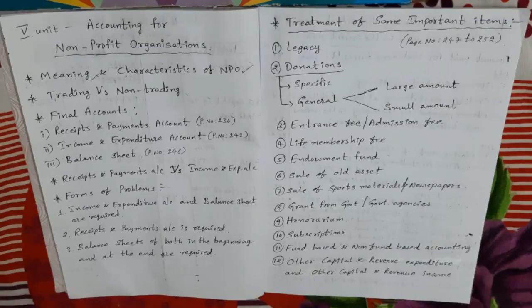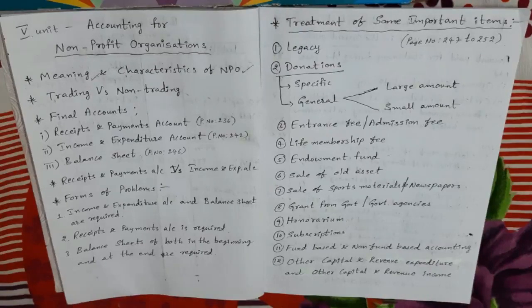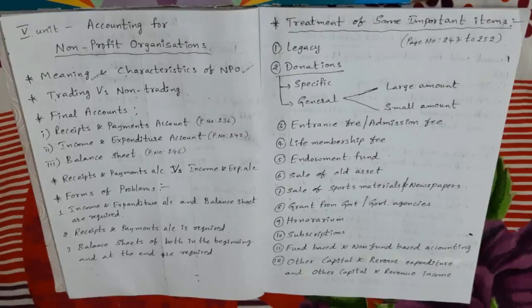In non-trading business, the profit is called surplus, and the loss amount is called deficit. That surplus or deficiency we do not distribute to the members. It is simply added or credited to capital fund. We just add the surplus or adjust the deficit amount to capital fund only. Next, there is no question of individual or joint ownership of assets of NPOs by any member or members.